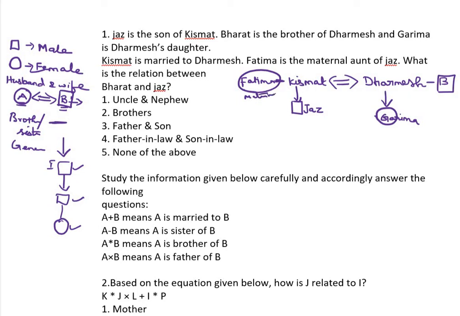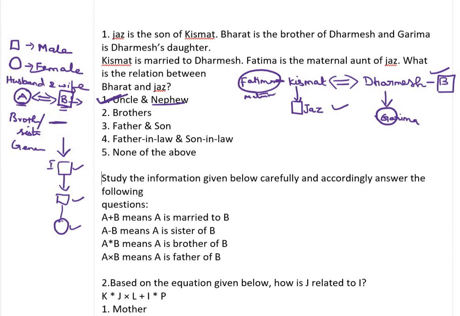Now come to the question. What is the relation between Bharat and Jas? Bharat is the parent's brother, so he is an uncle, and Jas is the nephew. So our answer is uncle and nephew.